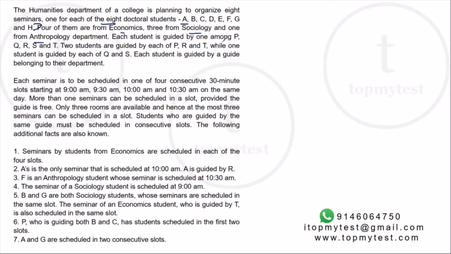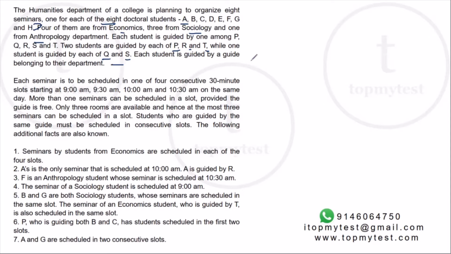Each student is guided by one among P, Q, R, S, T. So these are professors, guides, whatever you want to call them. 2 students are guided each by P, R, and T, while 1 student is guided by each of Q and S. Okay, so P has 2 students, R has 2 students, T has 2 students, and Q and S have one student each. Each student is guided by a guide belonging to their department. Okay, so based on the student's department, you can also find the guide's department.